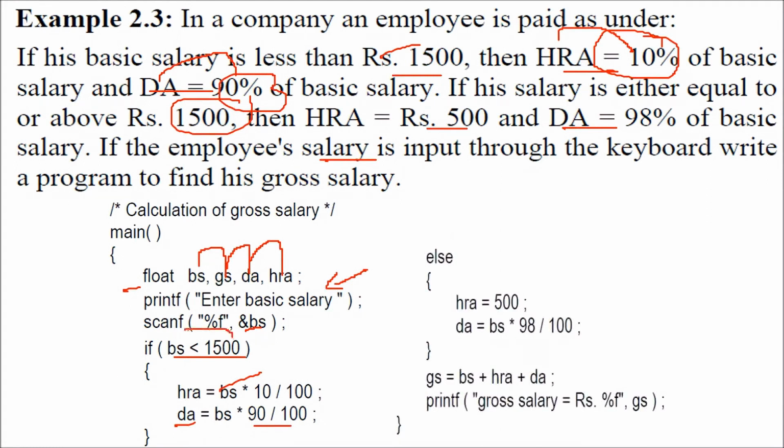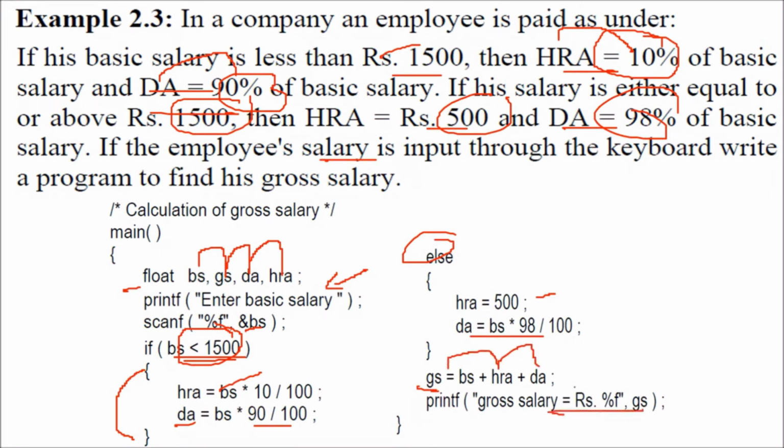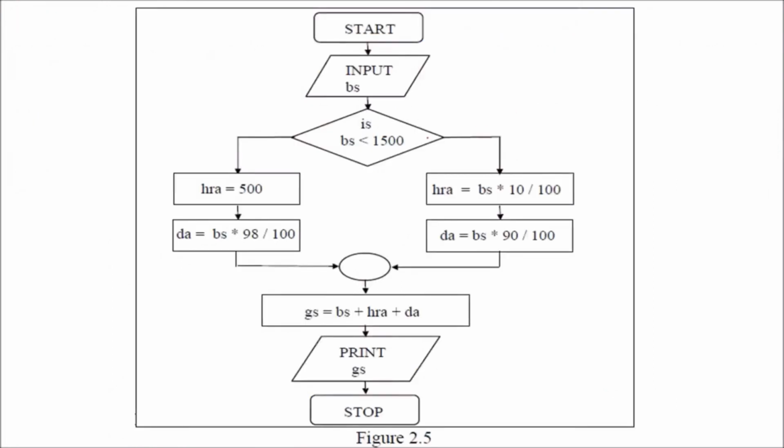Otherwise, if this is not the case, the second case, then you have to execute that case, you have to put an else. See the construct. If this condition, then whatever you want, give inside a brace. Else, the other condition has to be given inside else. HRA will be 500 and DA will be 98% of the basic salary. And whatever comes, you have to compute the gross salary using BS plus HRA plus DA and you just have to print. So what is happening here is, you want to do something if BS is less than 1500, if it is less than 1500, this is the yes condition.